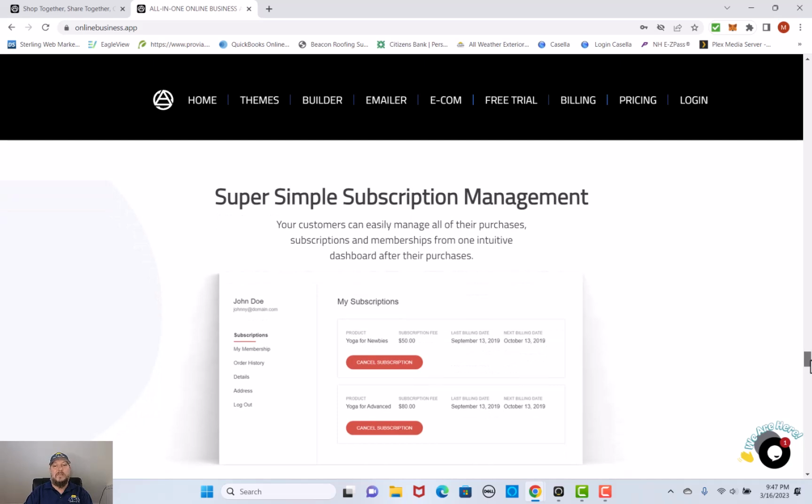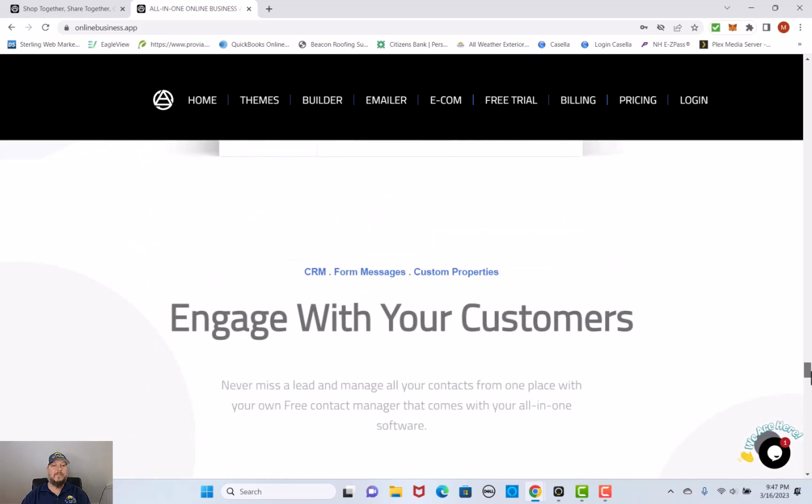So, super simple subscription management right here. Your customers can easily manage all of their purchases, subscriptions, and memberships from one intuitive dashboard after their purchase, which is absolutely amazing as well.